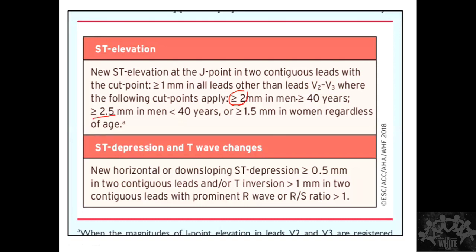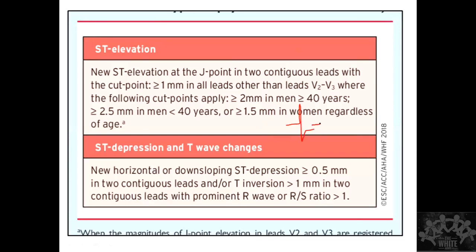If the patient is more than 40 years, male versus female, this is changing. More than 2 millimeter in men who are more than 40 years, and more than 2.5 millimeter in men less than 40 years. So if you are younger, you can have more ST elevation in men. In women, there is no age cutoff. 1.5 millimeters is the cutoff for women. Okay, remember this, very important, guys. This is measured at the J point. J point means the point where the QRS and the ST segment meet. This is called the J point.